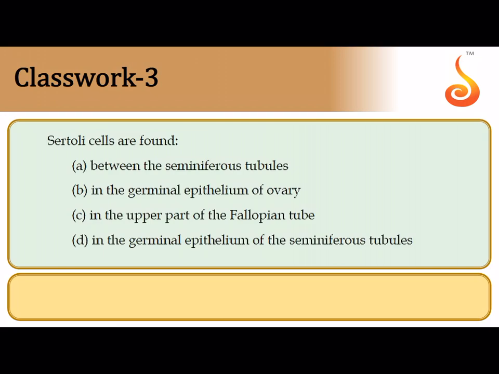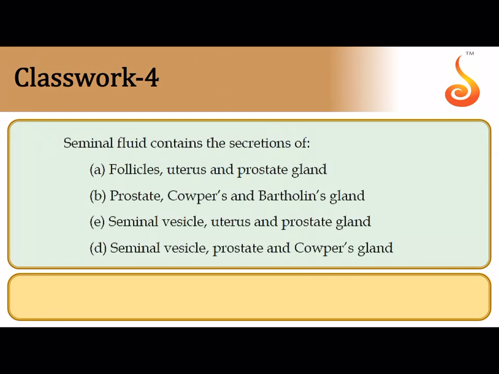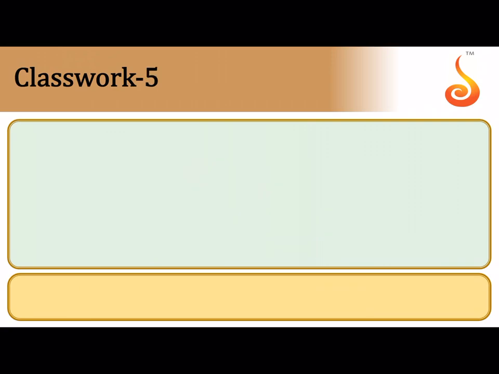Sertoli cells are found. Now, where do you find Sertoli cells? Sertoli cells are found in the seminiferous tubule, in the germinal epithelium, in the outermost, peripheral layer of cells of the seminiferous tubule. So, the correct answer is option D. Seminal fluid contains secretion of. Seminal fluid is nothing but a secretion of all the male accessory sex glands. So, it is the last option which includes all the male accessory glands, a pair of seminal vesicles, a single prostate gland, and a pair of Cowper or bulbourethral glands. That's why the answer is D.